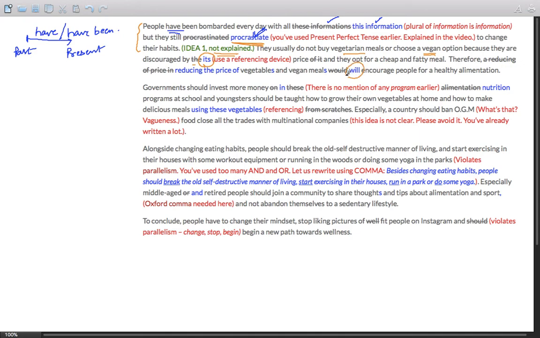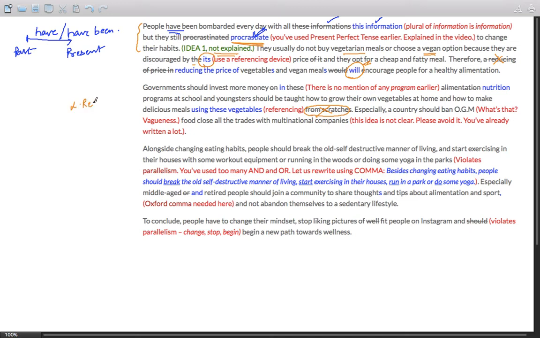There should be a future tense will, and therefore a reducing of pricing. It's inappropriate. The right structure is reducing the price of these vegetables. Now, here is another issue from scratches. If you read this sentence, what do you exactly mean by scratches? It's not clear. Since you are unable to explain the idea in the right words, this is a lexical resource issue.